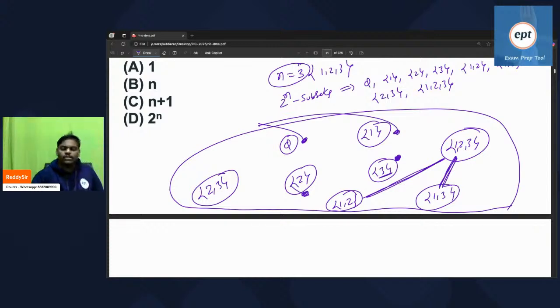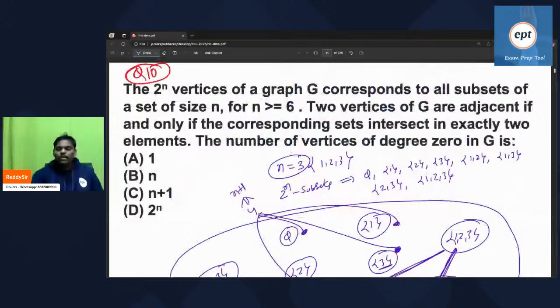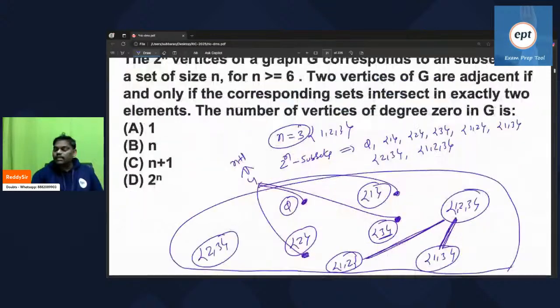So what is being asked, you can see once: two vertices of G are adjacent if and only if the corresponding sets intersect in exactly two elements. The number of vertices of degree 0 in G is, I think, 4, n plus 1. Is it okay? N is equal to 3.